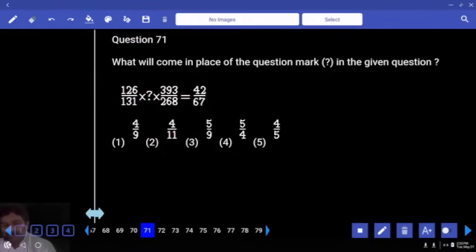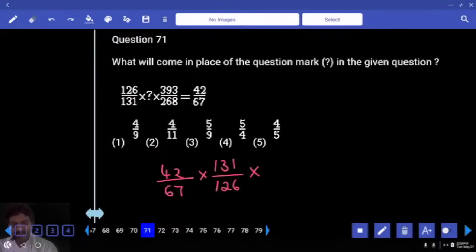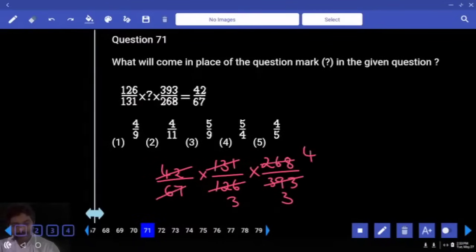These numbers go to the right hand side. Already we have 42 divided by 67. Now it becomes 131 by 126. Now 268 by 393. 131 3 times, 42 3 times, 67 4 times. Answer 4 by 9.